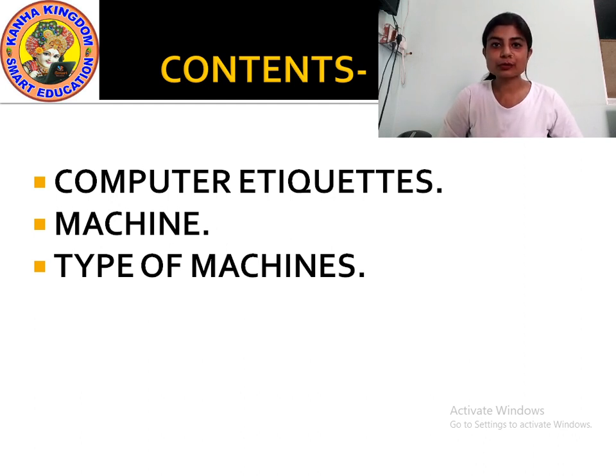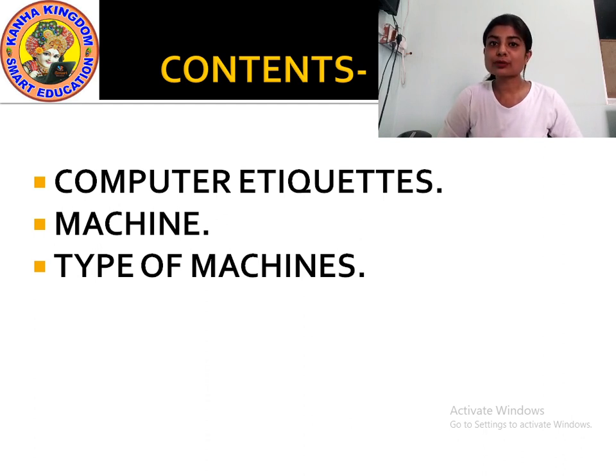In our school you have seen our computer lab, right? Outside you have one IT lab, that is the computer lab. We will study some rules and manners of the computer lab. And after that we will learn about machine. What do you mean by machine? What is a machine? Then after that we will learn what are the types of machines.